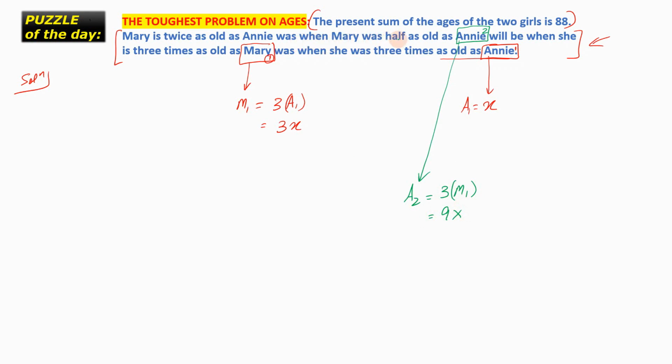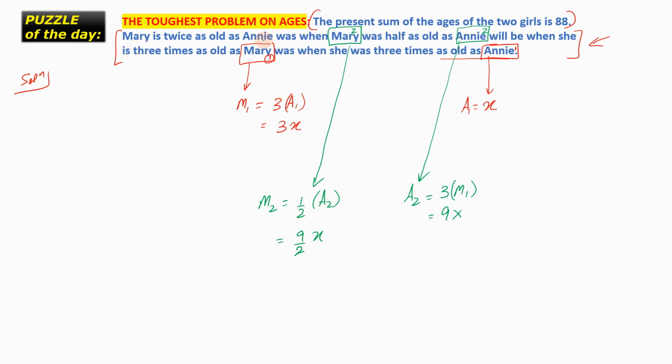Then it says Mary was half as old as Annie will be. This is the second reference of Mary, M2, which will be half of A2. So this is 9 by 2 x.